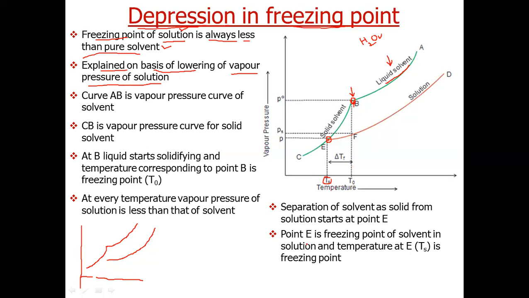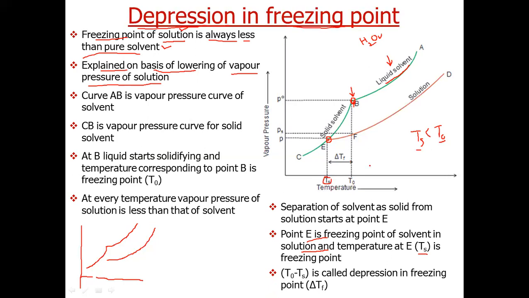So this point E corresponds to the freezing point of the solvent in solution and we denote it by Ts. Now you can see from this graph that this Ts is on the left hand side of T naught, means Ts is less than T naught, where Ts is the freezing point of solvent in solution, T naught is the freezing point of pure solvent.